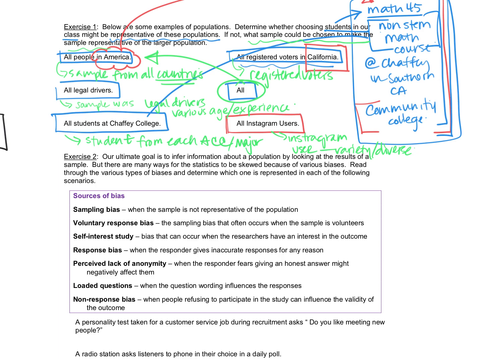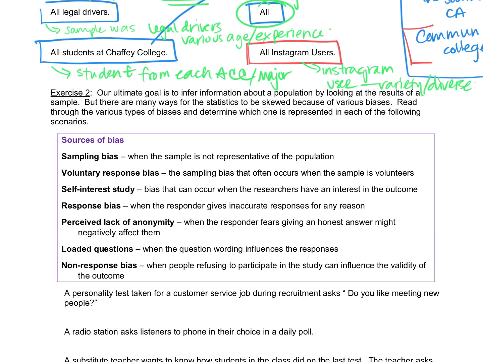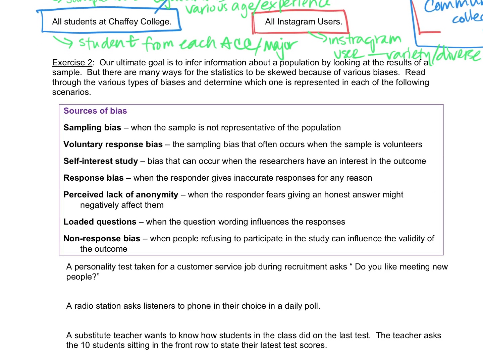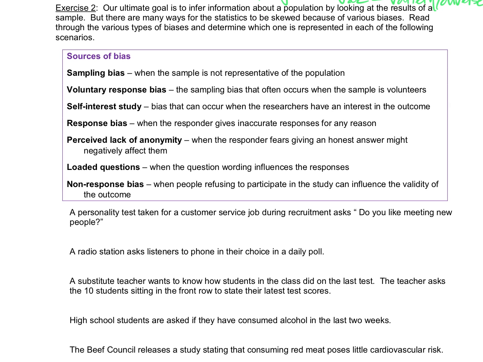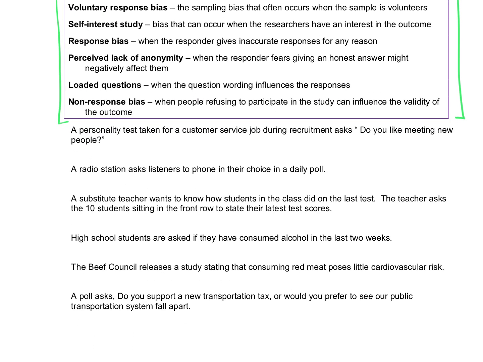For exercise 2, we want to think about, okay, we thought about samples, and so how can we make sure that our survey is good, that the statistics that we are getting are not messed up because of various biases. And so there's a whole bunch of different biases that you have read about so far. And what we're going to do for this activity is try and see if we can determine what type of bias is happening with each of these situations.